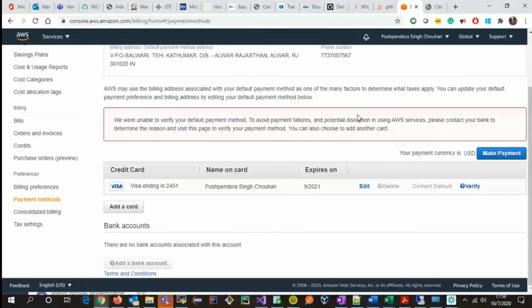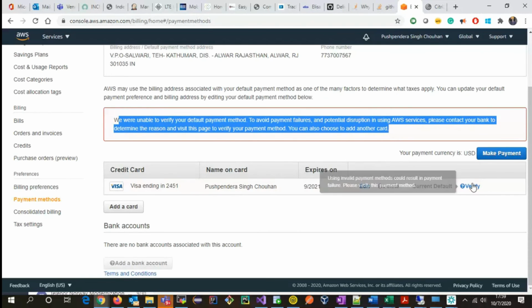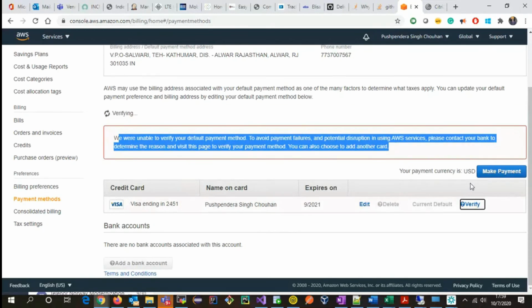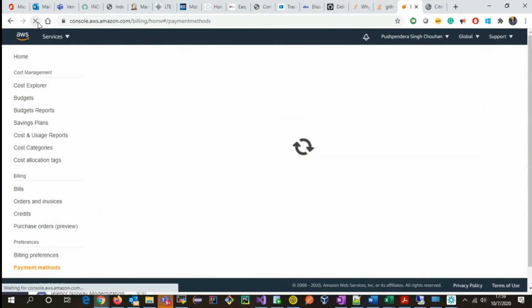Are you able to see my screen? Yes. It is saying we are unable to verify your default payment method. There's an option to verify here, right? I clicked it, but it goes and then comes back again.